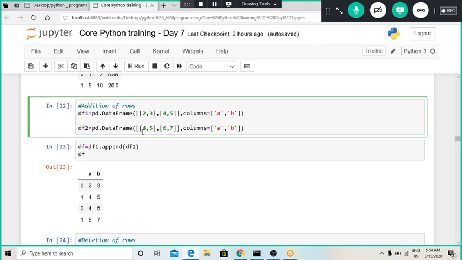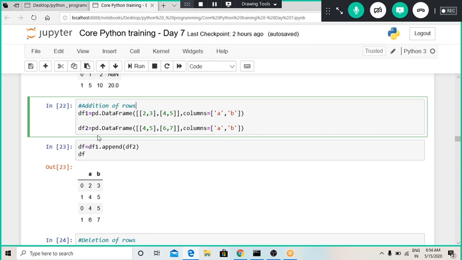And whenever we want to append the second data frame to data frame 1, we can use the same way as we appended items in a list, using this dot append command.